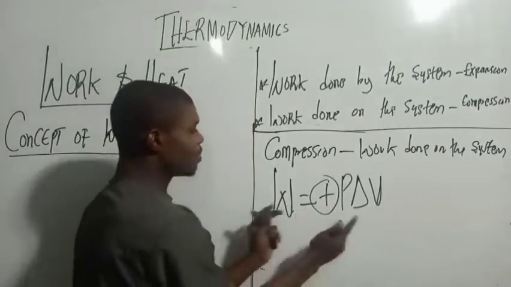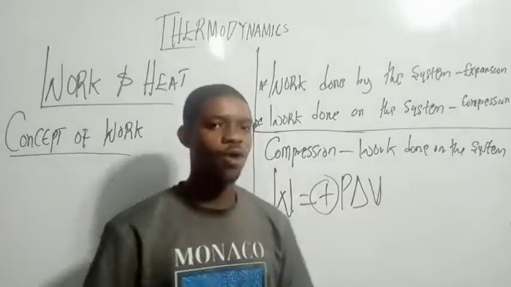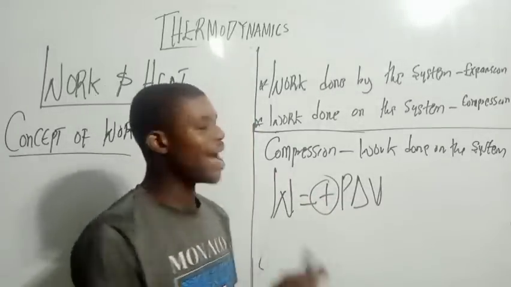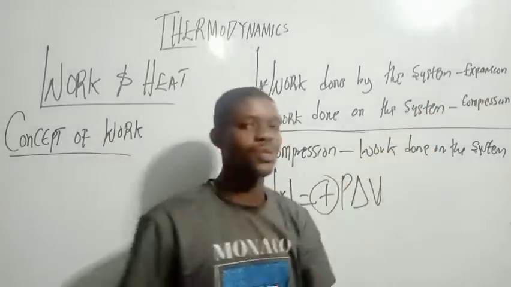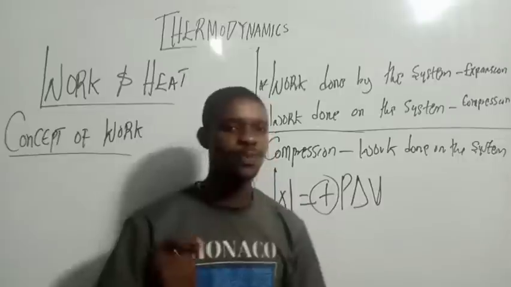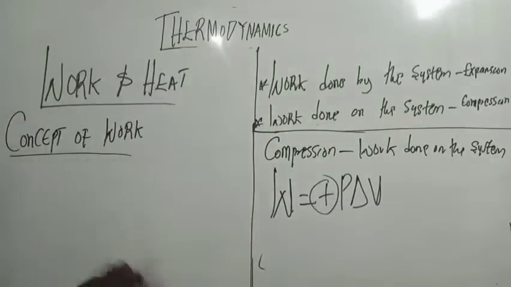So the only thing that differs between expansion and compression is the sign. Work done by the system, which is expansion, is negative. Work done on the system, which is compression, is positive. Do you understand? So here we have two things. We're talking about the concept of work.